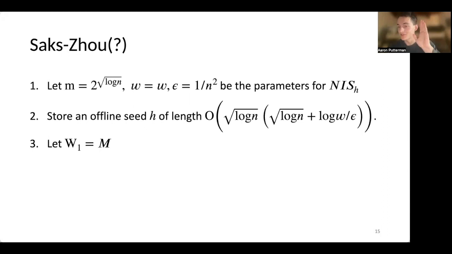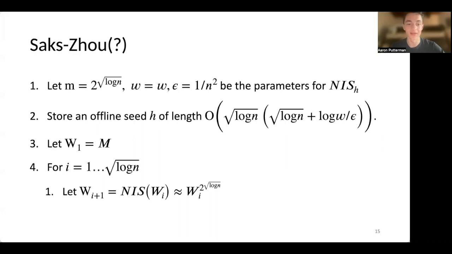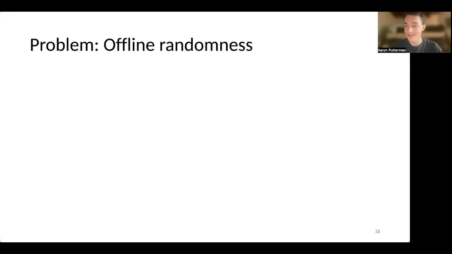Now, we're going to define some sequence of matrices called w sub i, and we'll let w1 just equal this matrix M that we want to power to get the nth power of. Now for square root log n iterations, we let w sub i plus 1 equal Nissan of wi. And again, this is approximately just wi to the 2 to the square root log nth power. Now, as stated, this algorithm doesn't work.